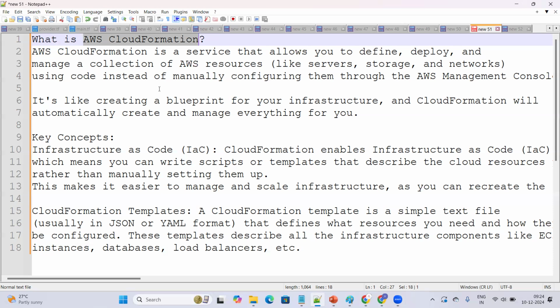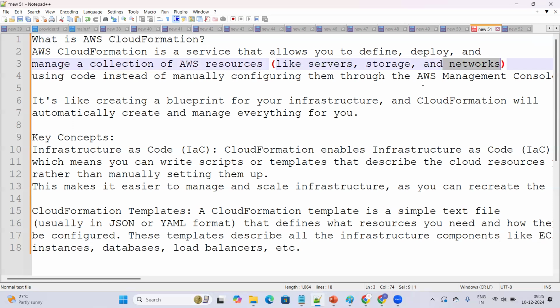Do you know what infrastructure is? What do we mean by infrastructure? Creating servers, a storage bucket, or anything like a VPC, subnets. Any infrastructure we want to create in the AWS cloud can be done by using CloudFormation also. CloudFormation is provided by AWS only. Terraform is not available inside the AWS cloud.